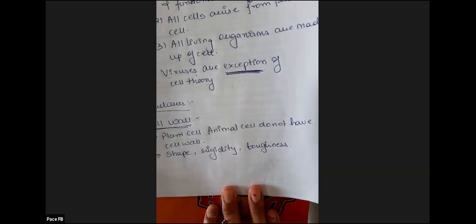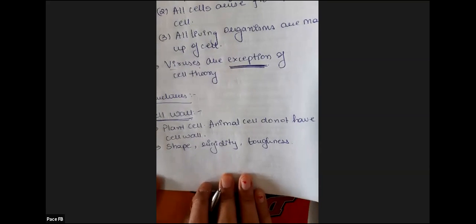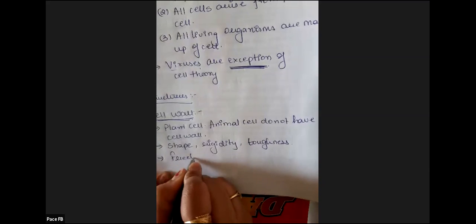Everything fine? Yes. Okay. So the cell wall, as we have discussed, is present only in plant cells. Animal cells do not have a cell wall. Shape, rigidity and toughness are the functions of the cell wall. They give proper shape to the cell. It is freely permeable.